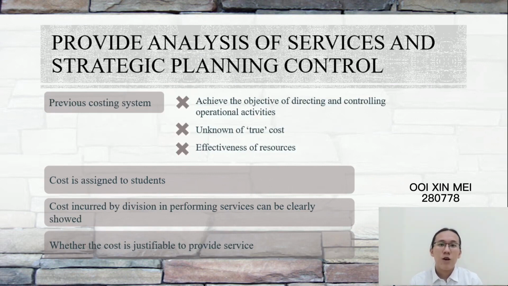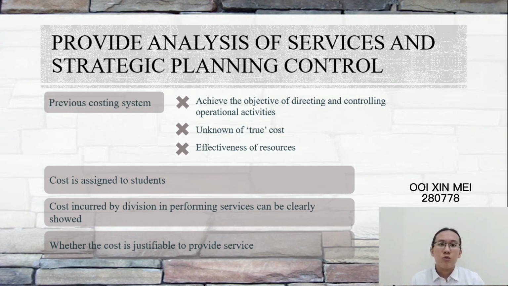Moreover, providing analysis of the service and strategic planning control is the third advantage. Ketin University was established in Malaysia 7 years ago with a joint venture partner with one of the foreign universities. It is one of the service sectors that use the activity-based costing system. Based on the article, the previous costing system used did not achieve the objective of directing and controlling the operational activities. The unknown true cost and effectiveness of resources by using the previous costing system has led to the difficulty to fit mandated activities within shrinking budget envelope.